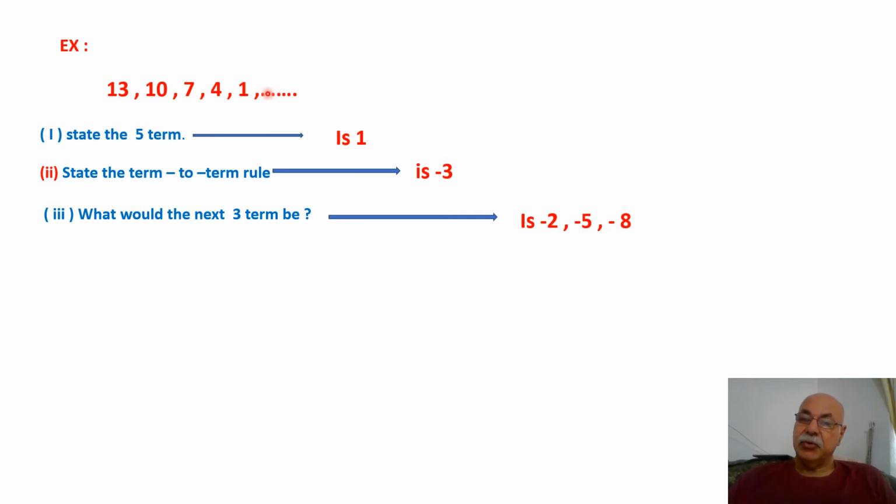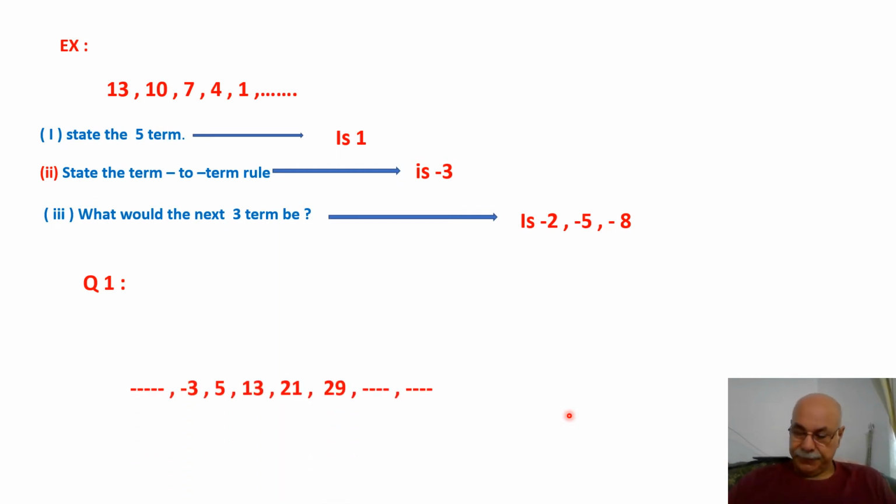Should be minus 2 here. Minus 2 to minus 5 is minus 3. You see here, from minus 2 to minus 5 is minus 3. Minus 5 to minus 8 is minus 3. This is the same rule.